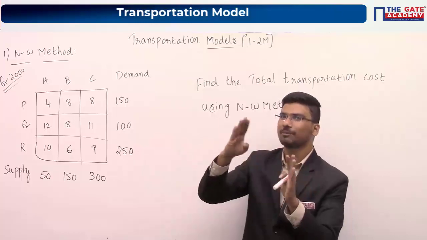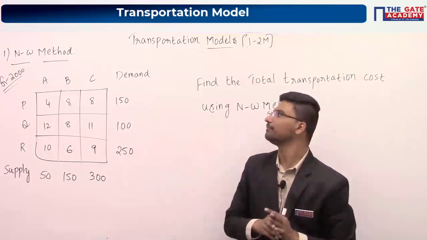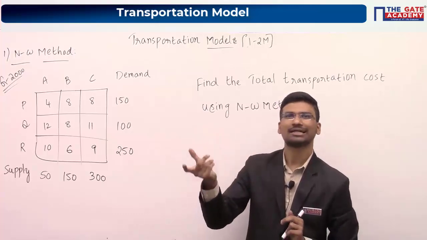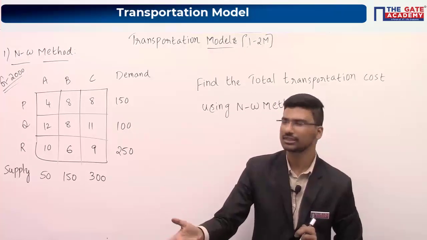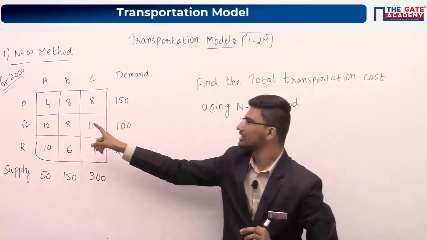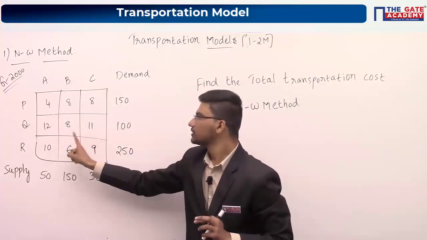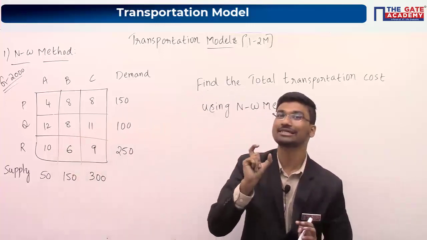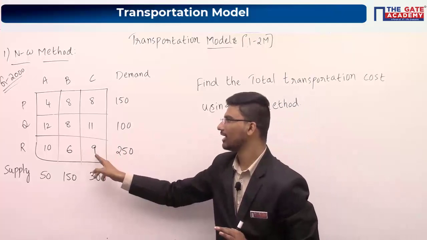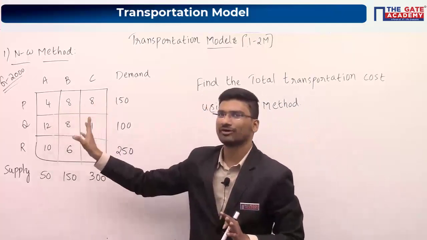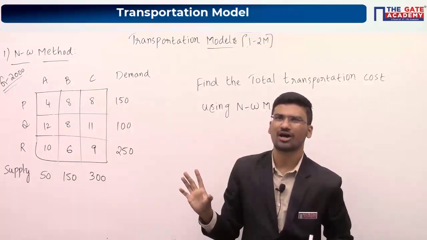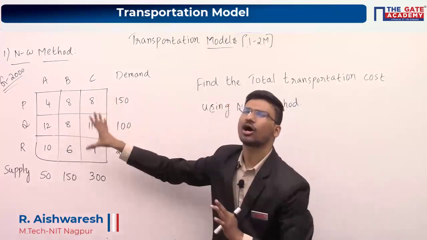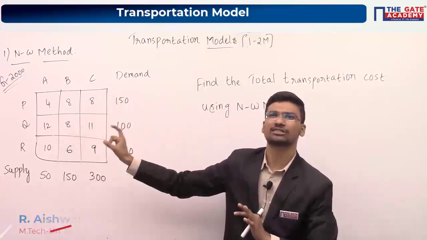If you look at that particular table, there we have taken supply points or sources, and demand points or destinations. Now these values which are given in the matrix are your c_ij values, or unit transportation cost values. Whatever values are given in the matrix are your unit transportation cost values or c_ij values. So please make this clear. This is a cost matrix, the unit transportation cost matrix.